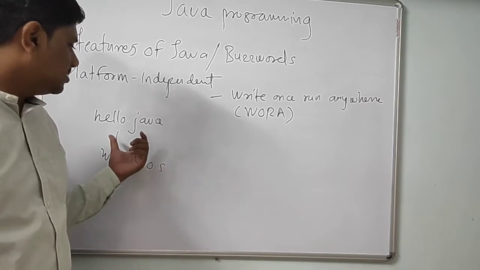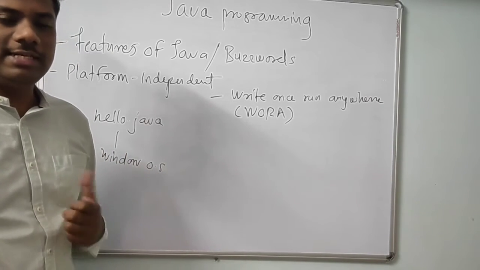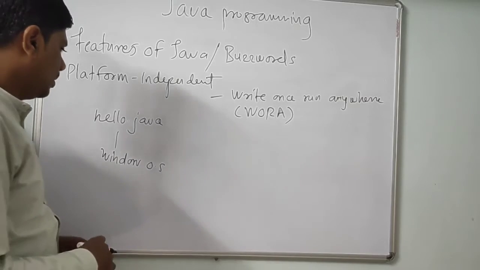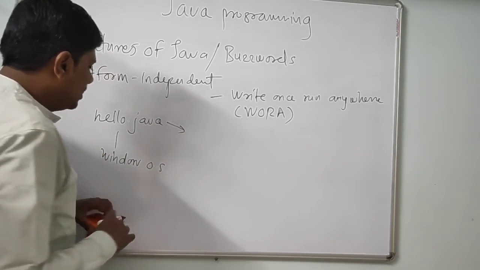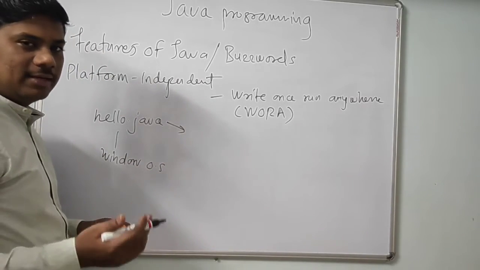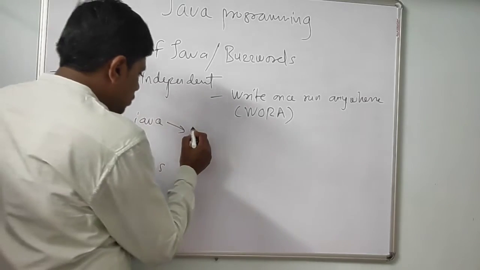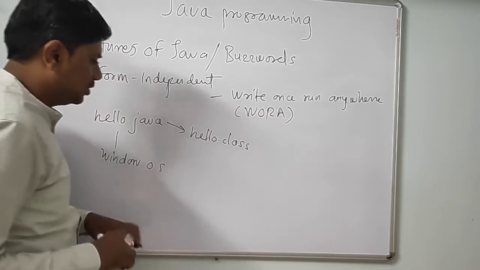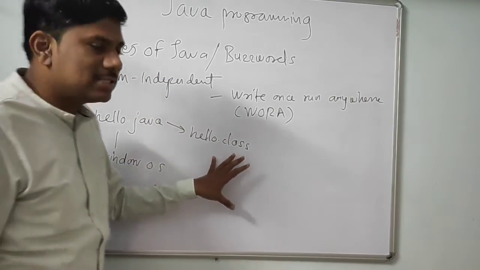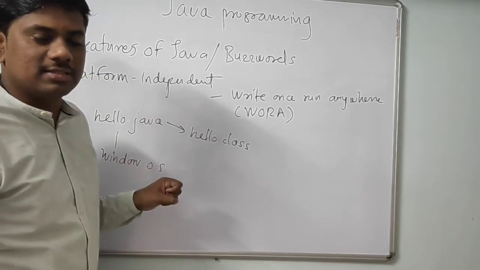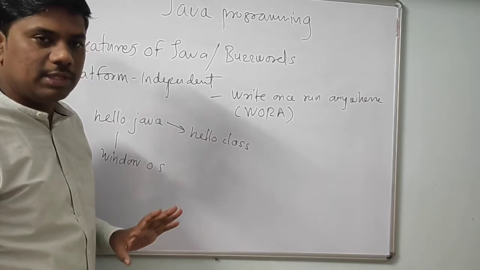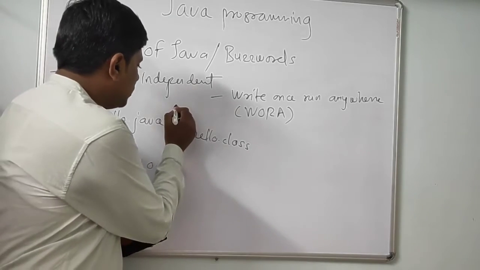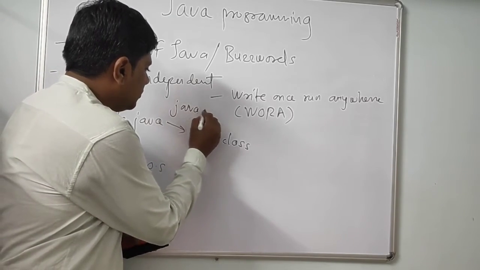To run this Java program you will require JVM, that is Java virtual machine. Now after compilation, which file are we getting? We are getting the bytecode, that is the class file. So we are getting hello.class file after compilation, with the help of the javac compiler.